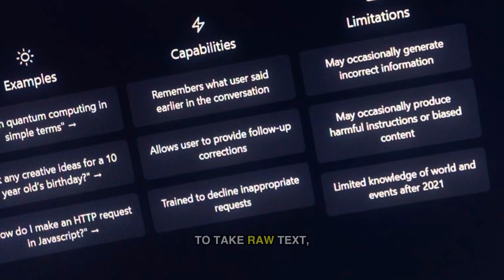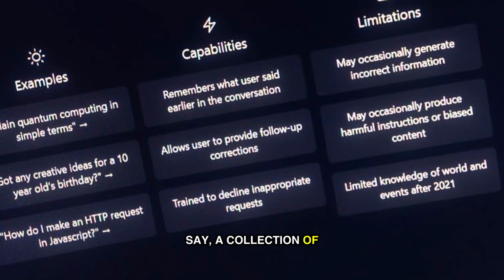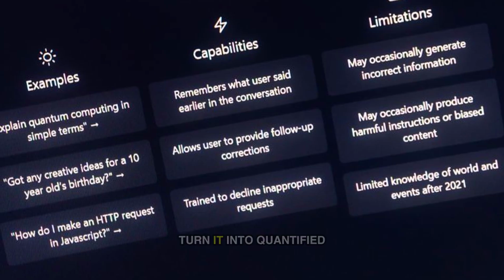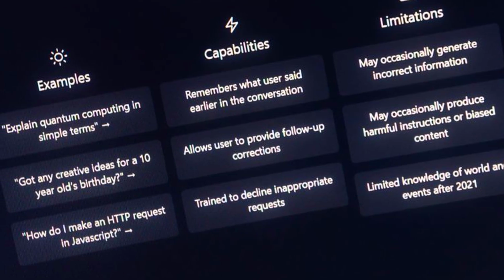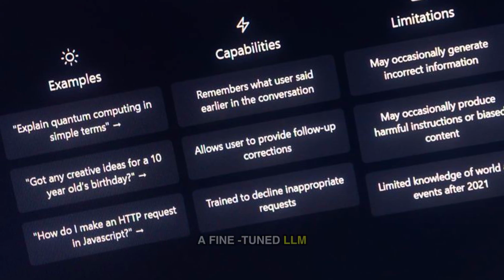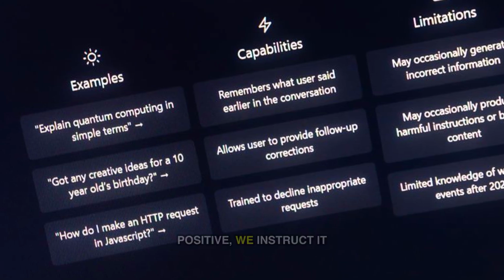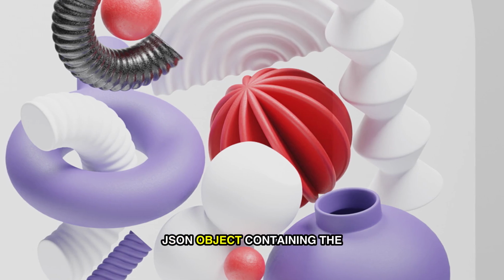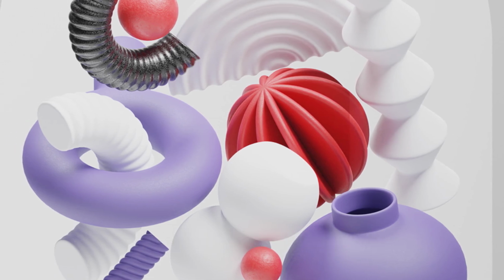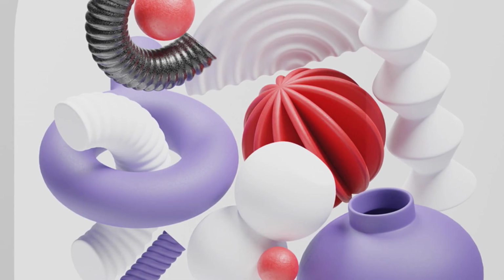Its job is to take raw text, say, a collection of financial news snippets, and turn it into quantified sentiment scores. We integrate a fine-tuned LLM prompt here. Instead of just asking, "Is this positive?" we instruct it to output a structured JSON object containing the sentiment score, confidence interval, and key drivers.